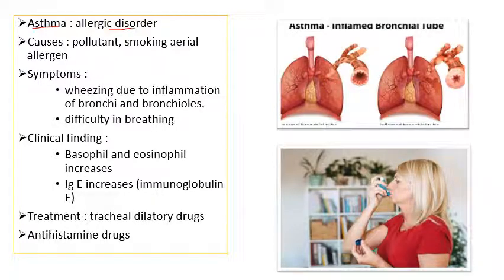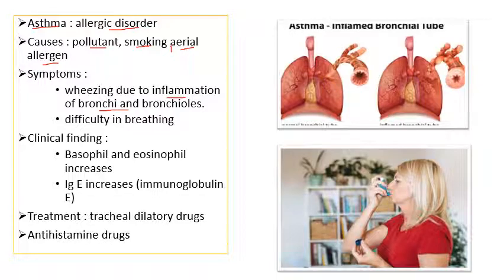Talking about asthma, it is an allergic disorder. It is generally caused by those agents which cause allergy, called allergens. They're mainly aerial pollutants. If somebody is smoking a lot, cigars and things like that, it can cause asthma. And aerial allergens like pollen grains and dust particles can cause asthma. The symptom is inflammation of bronchi and bronchioles.